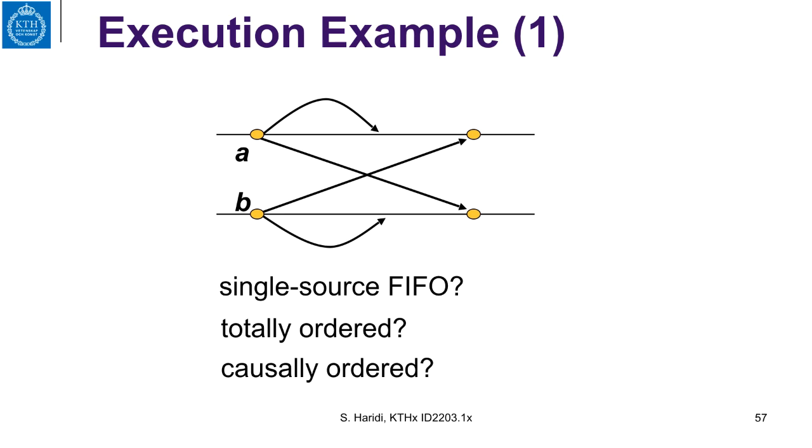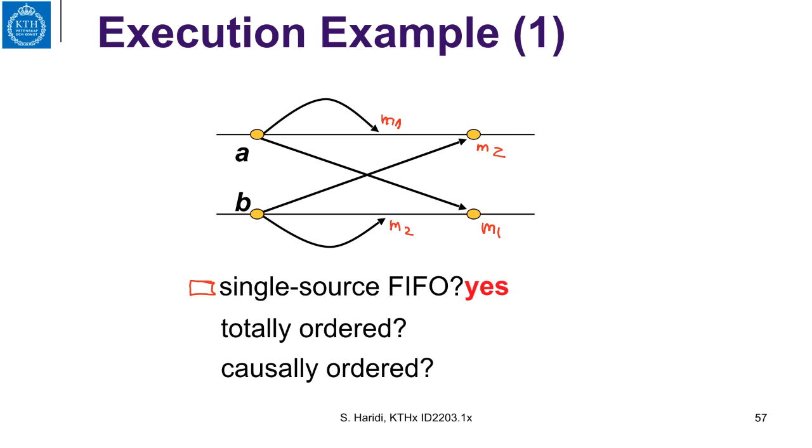So here is the situation. We have different messages. Let us call this M1. This is broadcast with the broadcast event A. And the broadcast event B broadcasts a message called M2. So, is this a single source FIFO order? That's the question now. And the answer is yes, because each process only sends a single message.